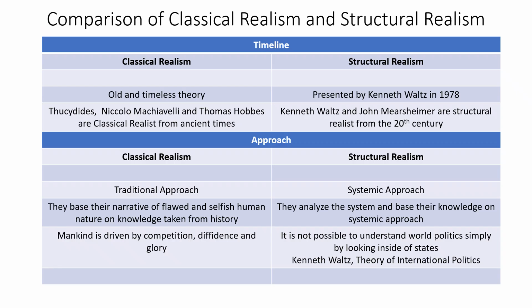Let's compare these two theories, starting with the timeline. Students, classical realism is a very old and timeless theory. Thucydides is considered the pioneer of classical realism. He wrote the book The History of the Peloponnesian War, and in that war he tried to analyze the causes of the Peloponnesian Wars, the wars fought by Sparta and Athens, and he actually emphasized on the nature of humans, on